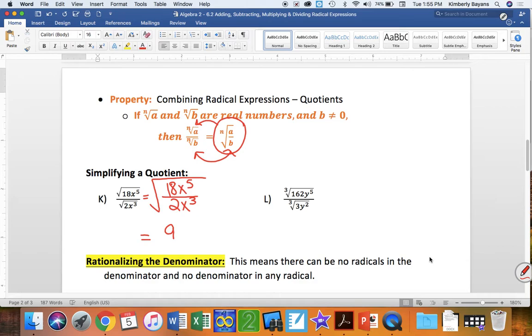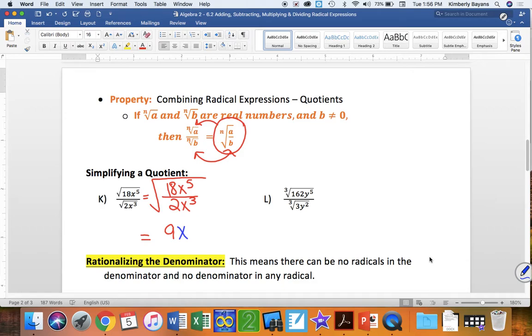Here's how I teach this when I teach it in Algebra 1. I ask myself, where do I have more of my variable? Do I have more x's in the top or the bottom? Well, I have 5 x's being multiplied in the top and 3 x's being multiplied in the bottom. And I don't want to have to write those out and show how they cancel. So I just ask myself, where do I have more, in the top or the bottom? And I have more in the numerator, so my x is going to stay in the numerator. And then I ask myself, how many more do I have in that numerator? I have 2 more because I have 5 in the top and only 3 in the bottom.